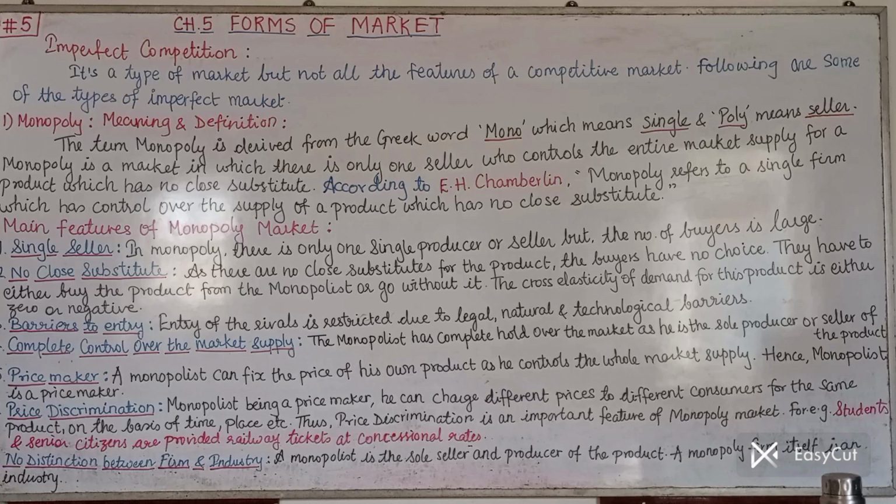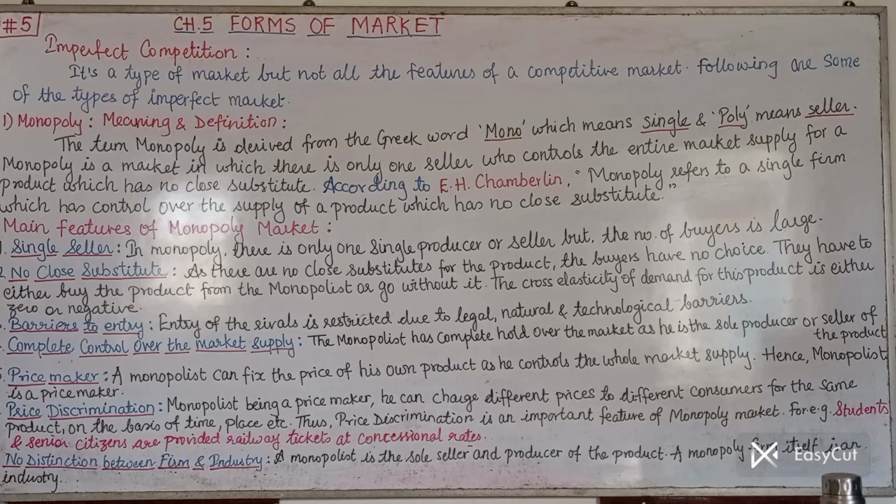Hence, the buyer has no option, but the price making decision is in the hands of the seller, that is the monopolist in this case. Hence, the monopolist is a price maker. So, he can determine the price of his product as per his choice. Hence, the monopolist is a price maker because he enjoys the controlling position in the market, being the single seller.